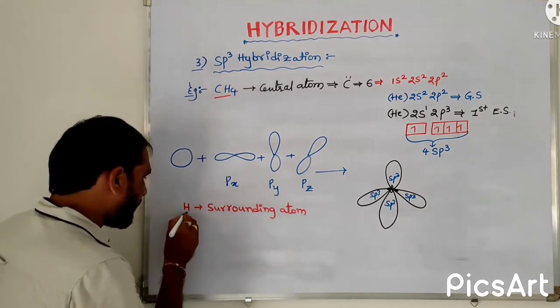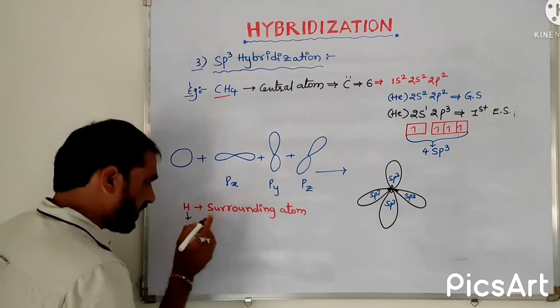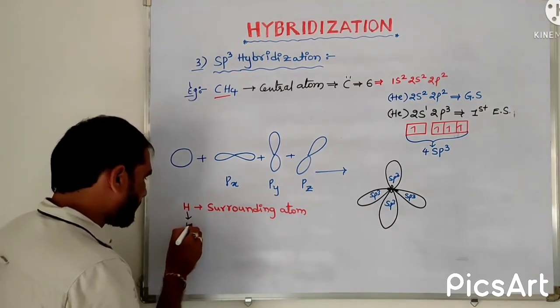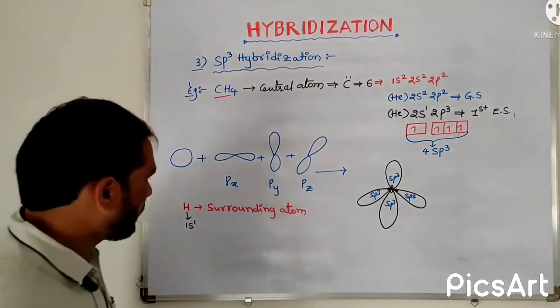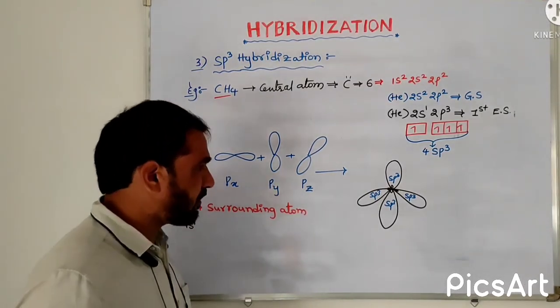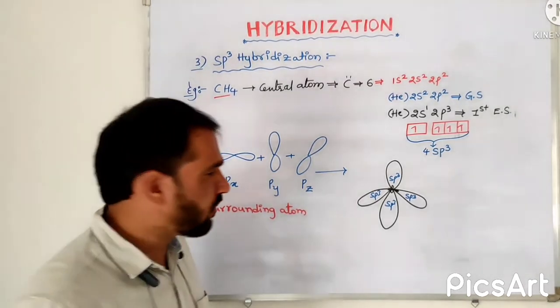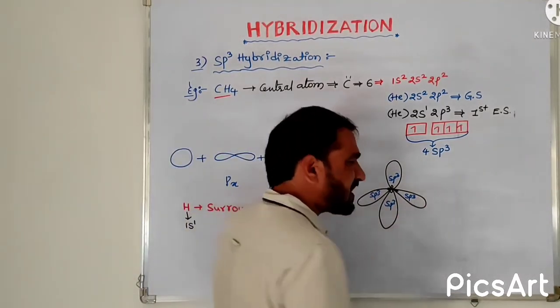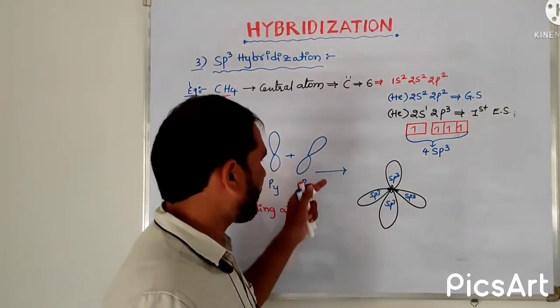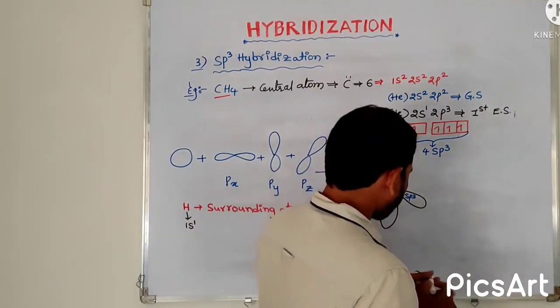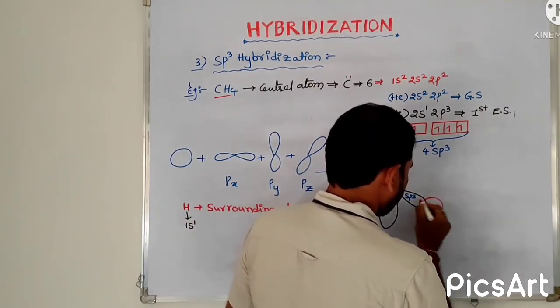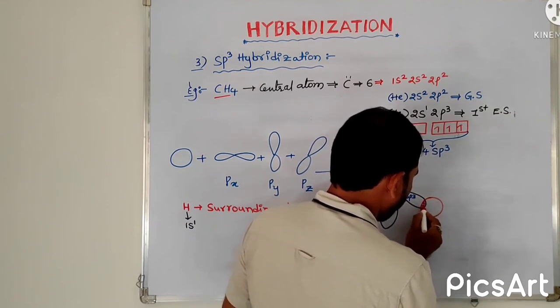Hydrogen has only 1 electron, so its electronic configuration is 1s1. This 1s orbital of hydrogen overlaps with the sp3 hybrid orbital of carbon, which acts as the central atom. This is the overlapping.